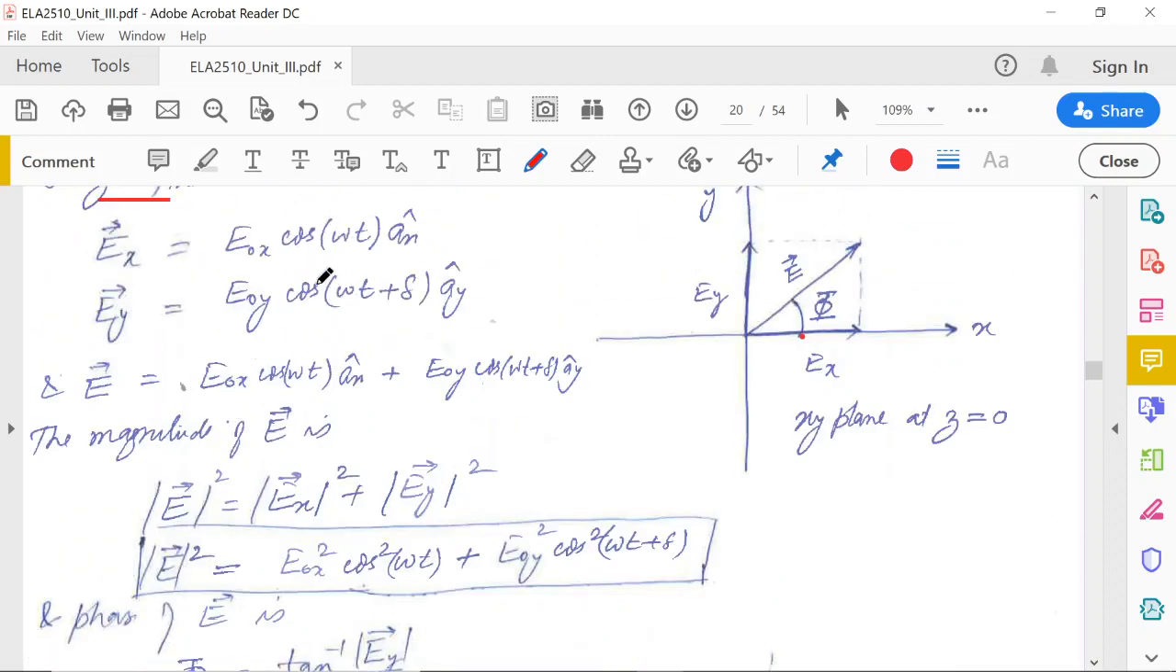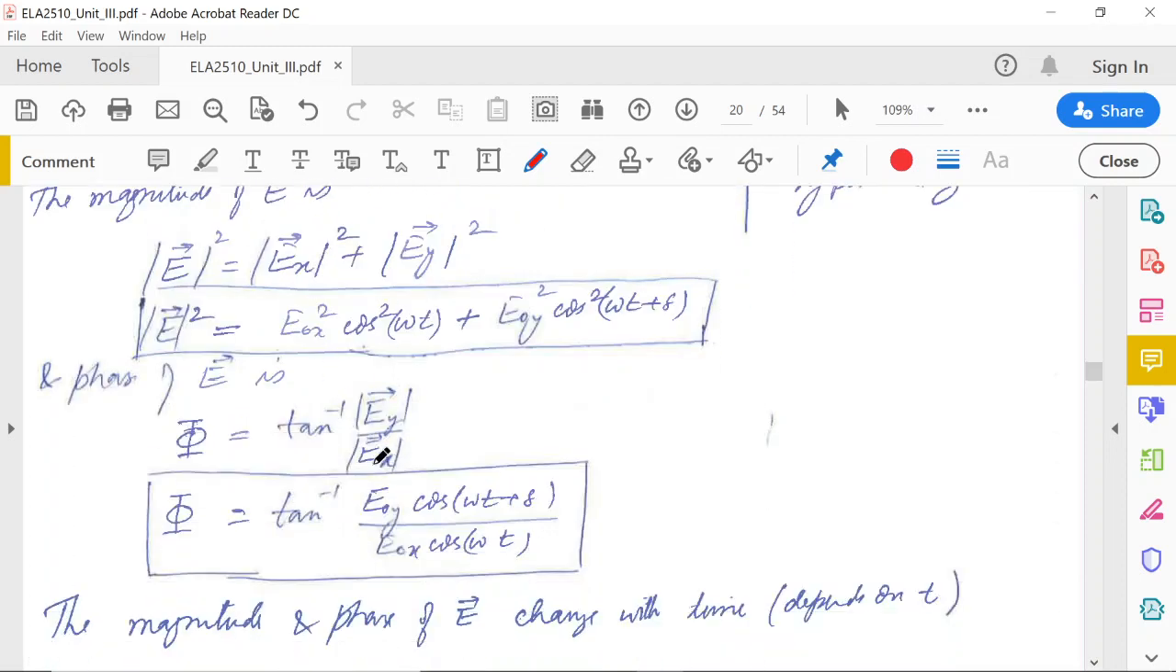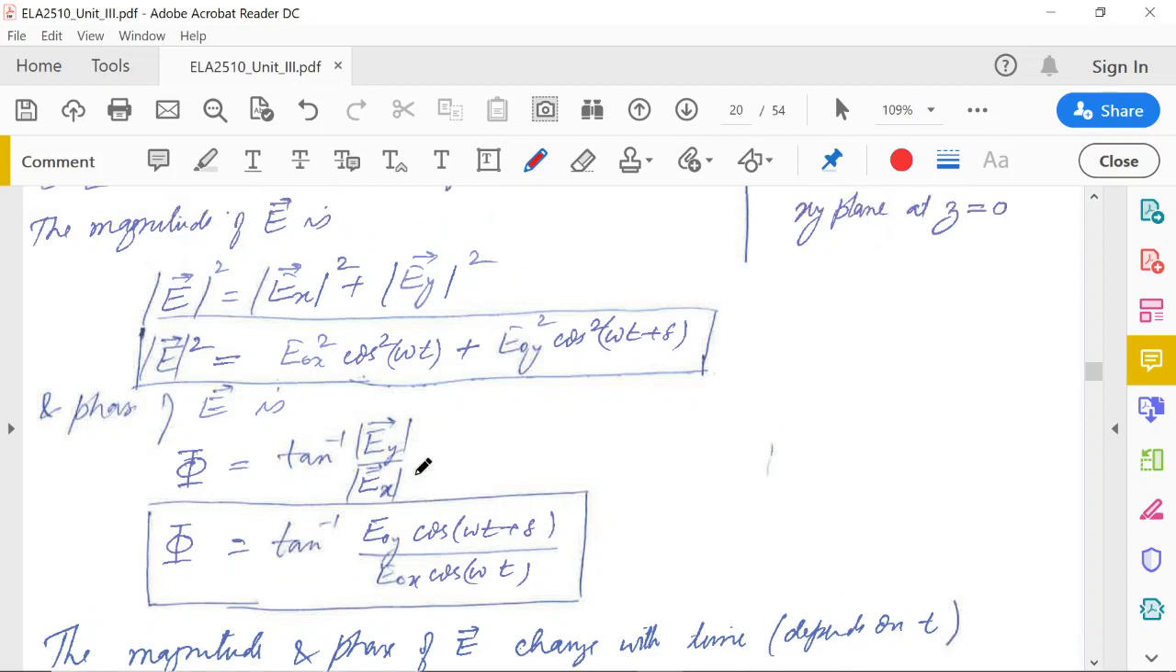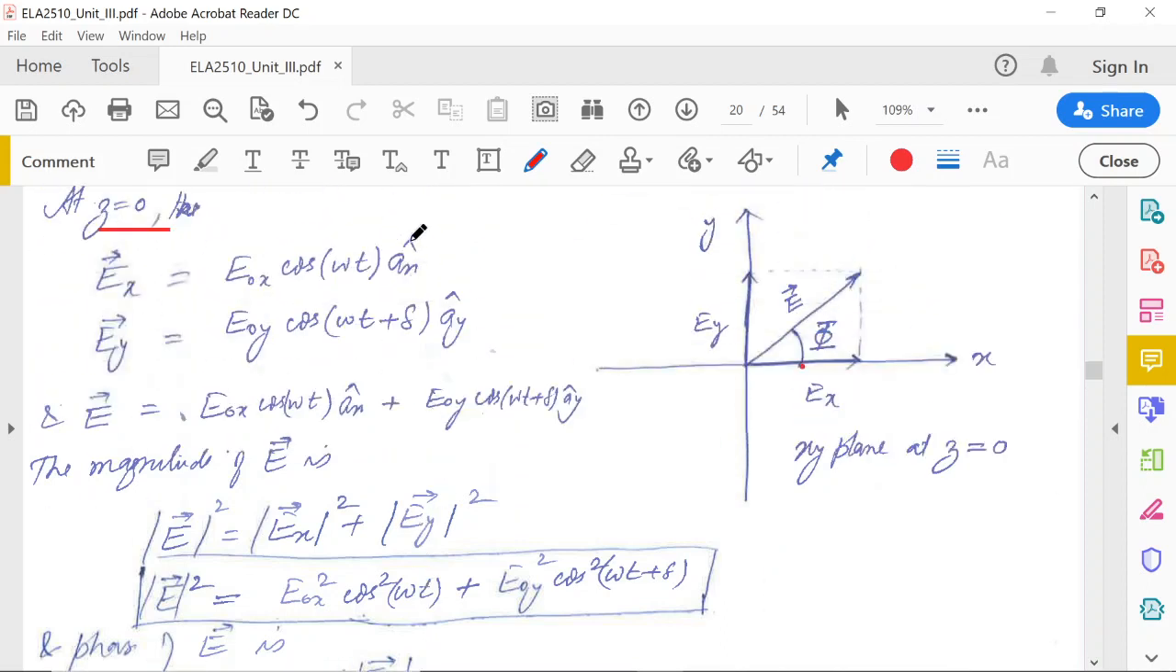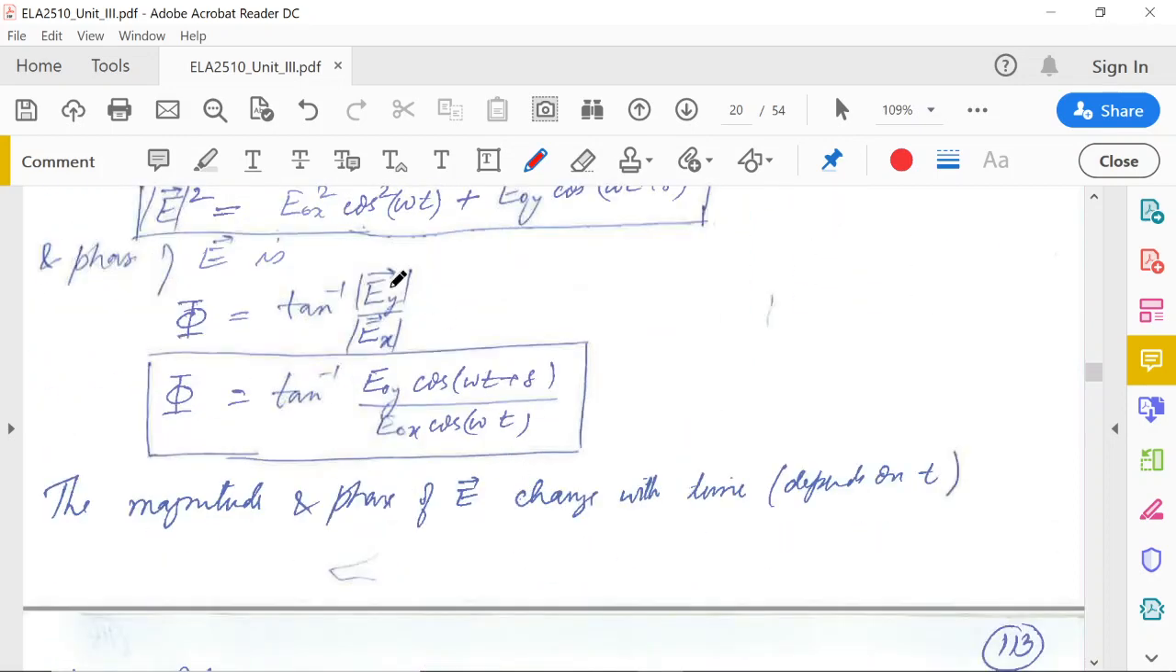So what is Ex? Ex is this one. You can put E0y cos(ωt + δ), and E0x cos ωt. So here is the magnitude, this is the direction ax and ay, and this part is the magnitude of this vector. Putting in the magnitudes, you will get phi.